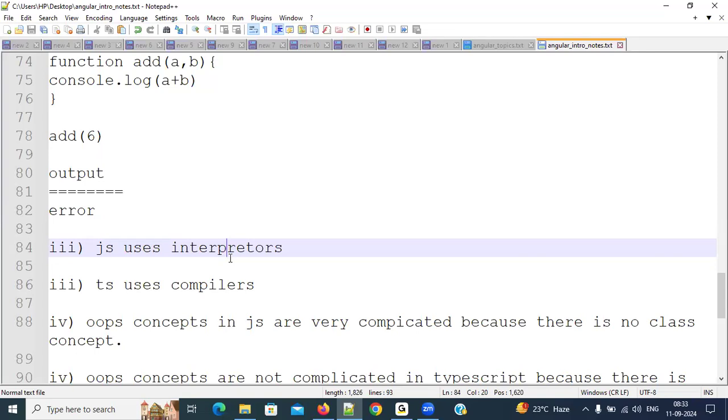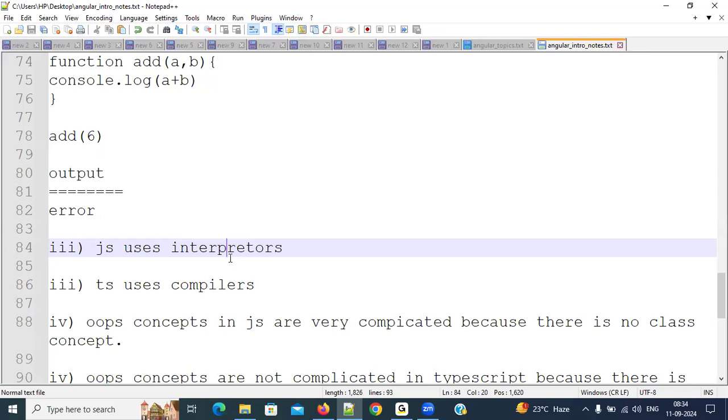Then what is the thing we need to do? We need to arrange a translator. For example, you want to speak with a Japanese person. He doesn't know Telugu or Hindi, and you don't know Japanese. Then we need to arrange a translator. Whenever we speak in Telugu, he will convert that into Japanese, and whenever he responds, he will convert that into Telugu, so that both will benefit. In the same way here also, whoever develops the language needs to develop either an interpreter or a compiler.